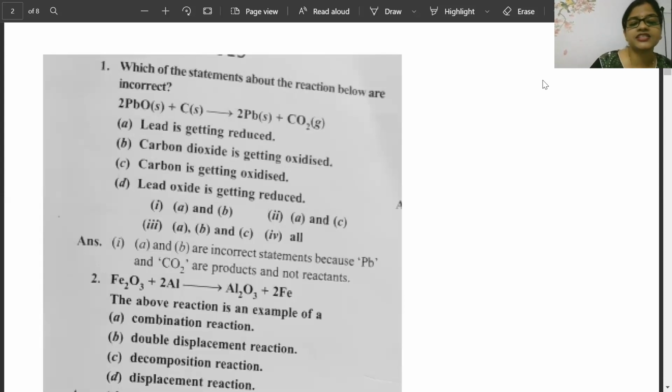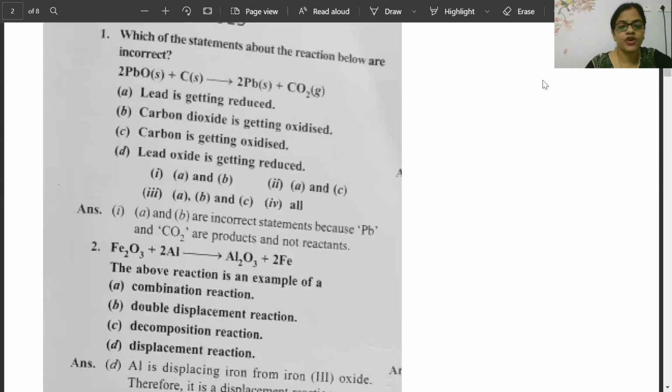The above reaction is an example of combination reaction. No, it can't be a combination reaction. Double displacement reaction? Decomposition reaction? No, it is not getting decomposed. Second is displacement reaction. Yes, it's not double displacement reaction, it's single displacement. So Kirti Maya, Pranjal, Kritika, everyone is absolutely correct. It's only displacement reaction. Well done, children. Now I'll go for the next question.